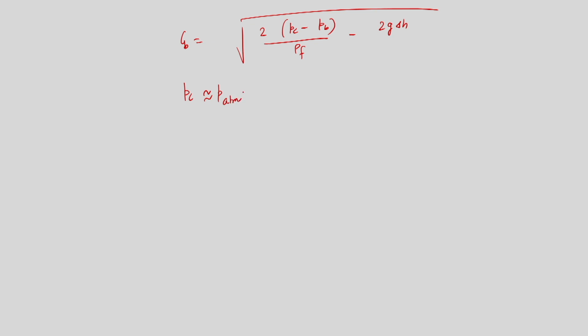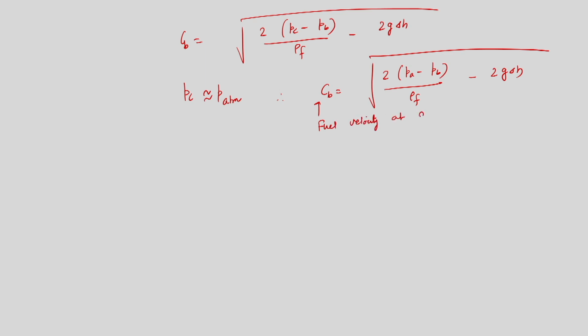We have obtained the velocity of fuel at section Bb, that is Cb, equal to the square root of twice into Pc minus Pb divided by rho f, minus twice g into delta H. Note that Pc is almost equal to atmospheric pressure, P atm. Therefore, I can write Cb equal to the square root of twice P atmospheric minus twice Pb divided by rho f, minus twice g into delta H. This is the fuel velocity at section Bb.